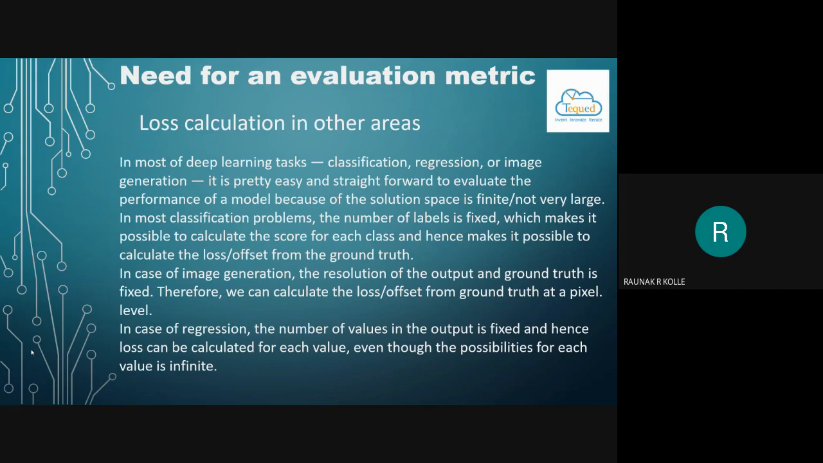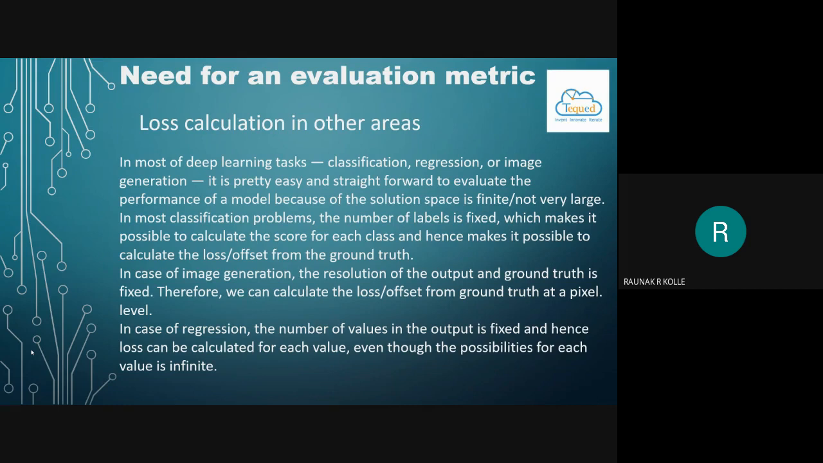Ground truth can be considered as the expected outcome or the expected results from a certain action. And the offset from the ground truth is basically the deviation from the expected value or the expected outcome.